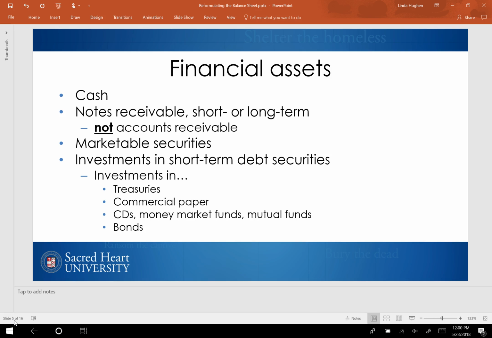Treasuries are government-issued fixed rate debt. They'll be short-term if they're T-bills or one-year T-notes. Long-term treasuries would be the longer-term treasury notes and treasury bonds. Commercial paper is unsecured short-term debt instruments issued by a corporation, typically to finance purchases of inventory or meeting other very short-term liabilities. Unsecured means that the issuing company does not put down any collateral.